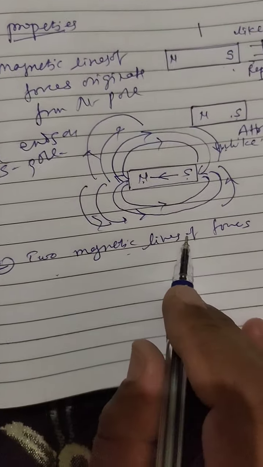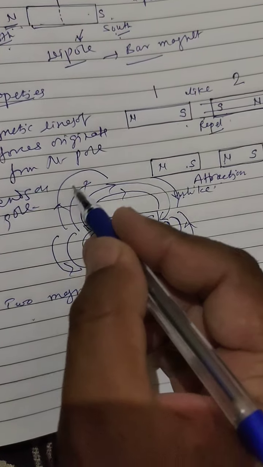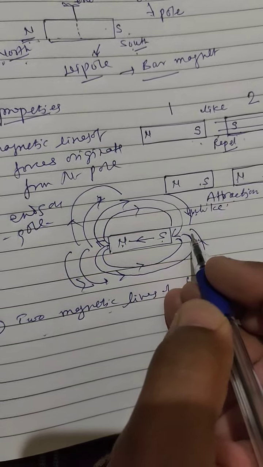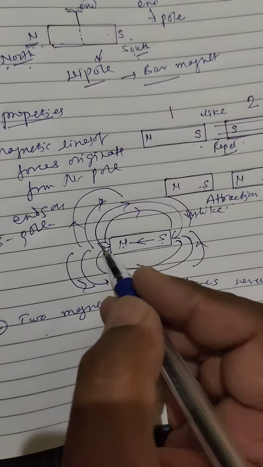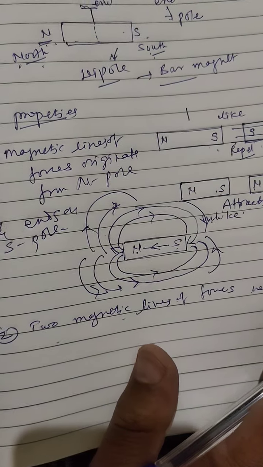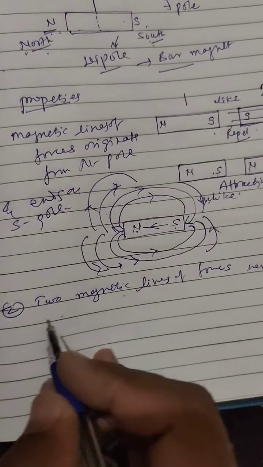Here are various magnetic lines of forces, but no two lines of forces ever intersect or touch one another. So this is the second property of the magnetic lines of forces.